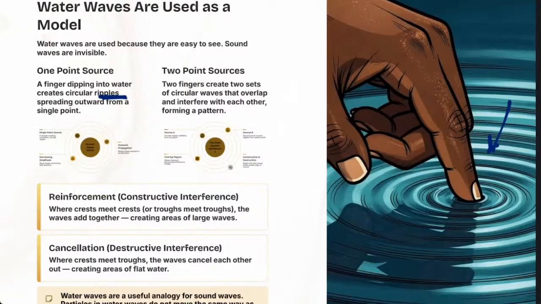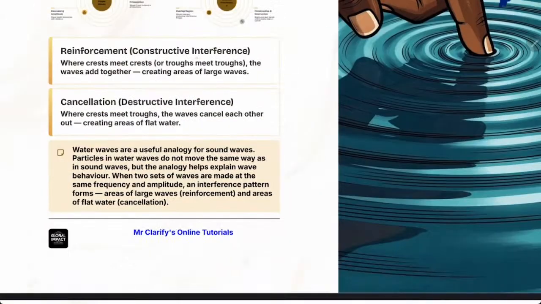Now, constructive interference happens when two waves meet each other and they reinforce each other. To reinforce means to strengthen. Remember, whenever two waves meet, it's interference, whether they are strengthening each other or not.